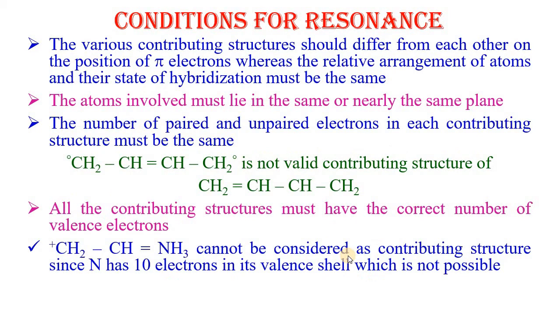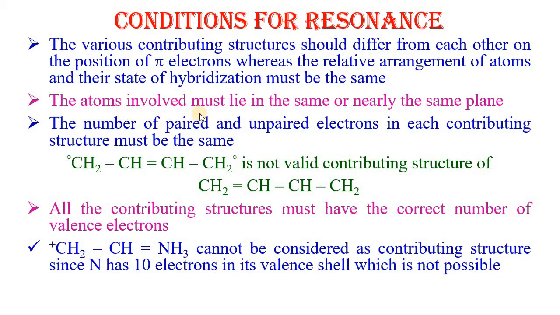Now we will discuss what are the necessary conditions for resonance. First and most important condition is that various contributing structures should differ only in the position of pi electrons, whereas the relative arrangement of atoms and hybridization must be the same.